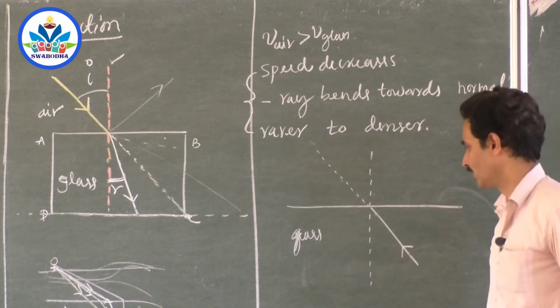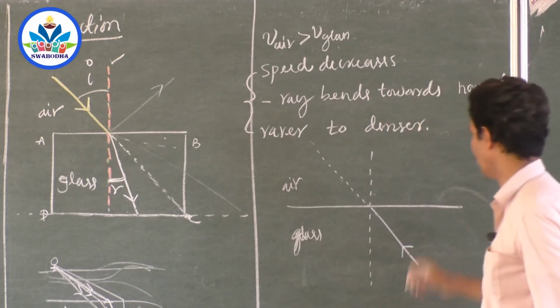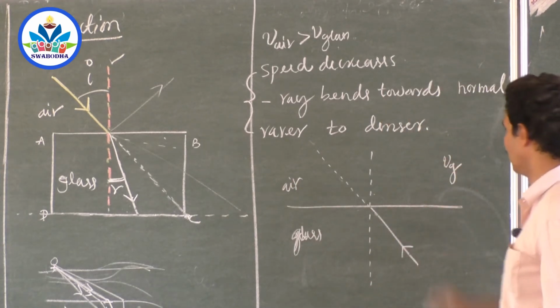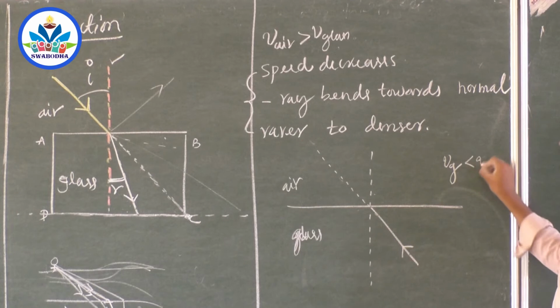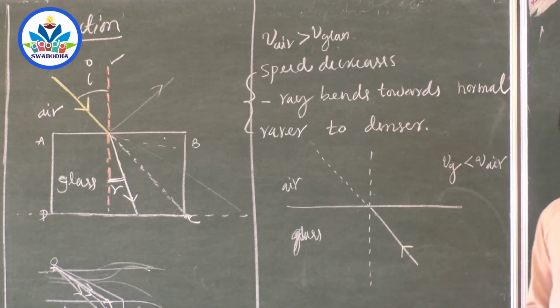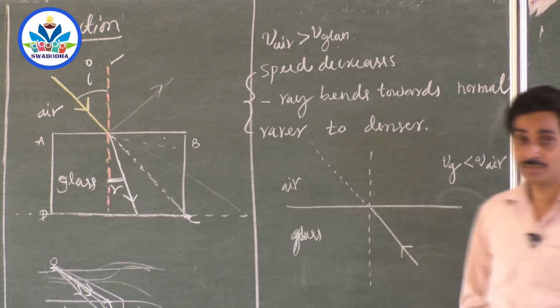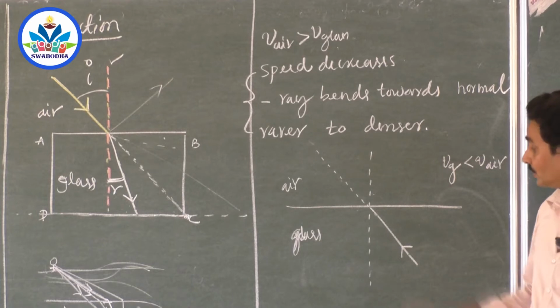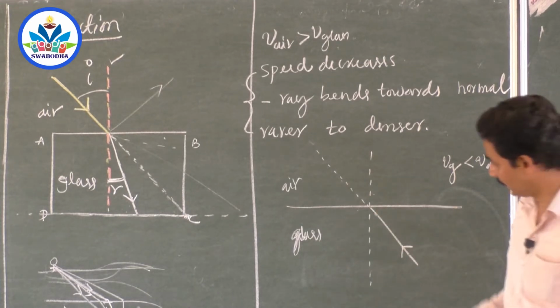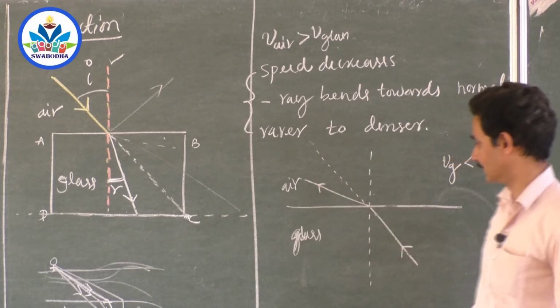You know that if you compare velocity of light in glass and velocity of light in air, velocity of light in glass is less than velocity of light in air. That means as soon as it enters air, its velocity increases. So it should select a longer path to reach the final point. That means it bends away from the normal, not like this, but like this.